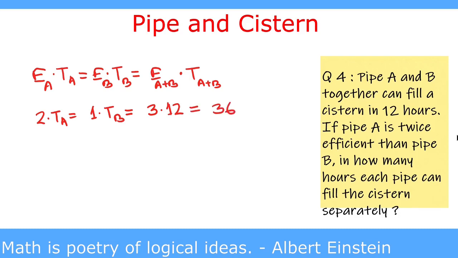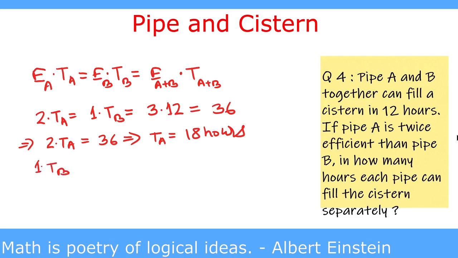Now we equate the first part of it, 2 into TA equal to 36. This gives time of A or TA equal to 18 hours. And 1 into time of B equal to 36. This gives time of B equal to 36 hours. This way time of A is 18 hours and time of B is 36 hours. And we can solve with the method of efficiency like this.